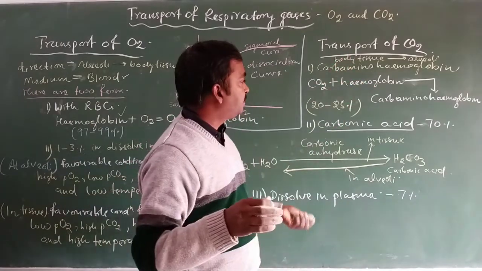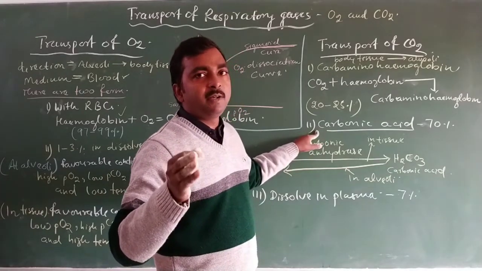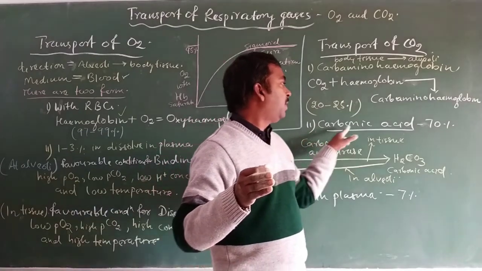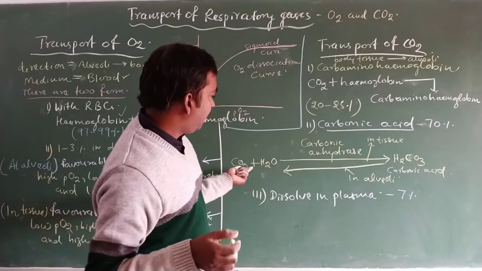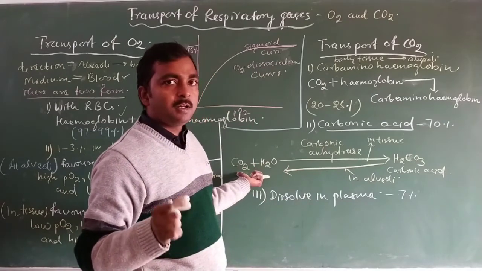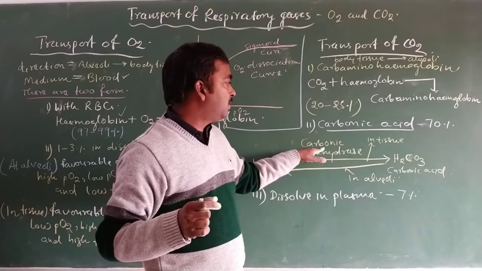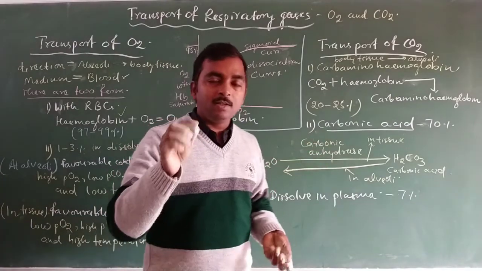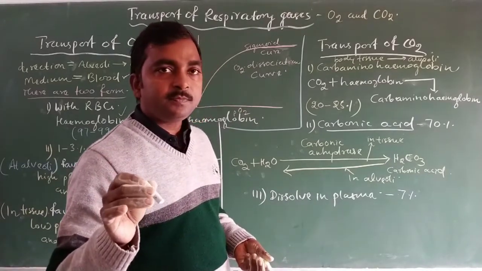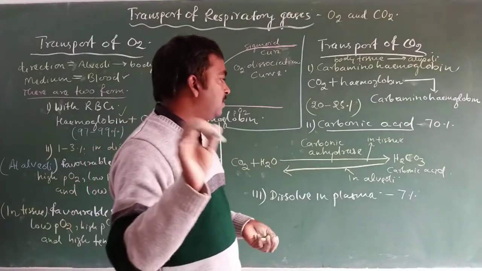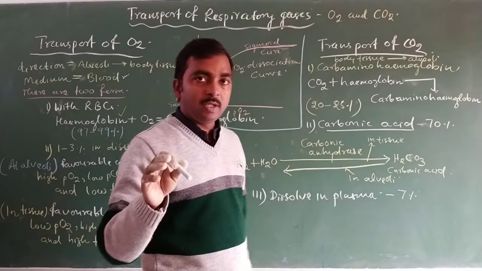While the maximum amount, about 70%, takes place in the form of carbonic acid, formed by combining CO2 and water in the presence of the enzyme carbonic anhydrase. It is present in our plasma, and also in RBC, and it facilitates this reaction in both directions.